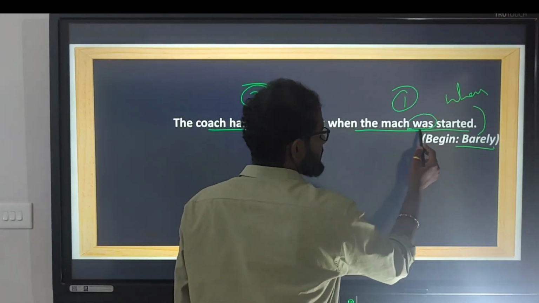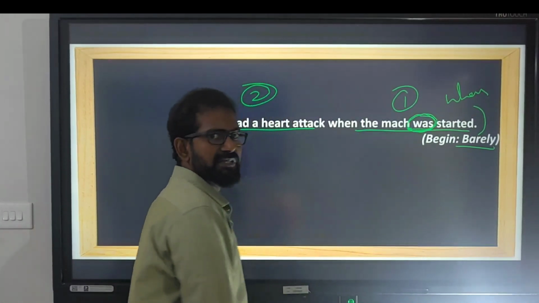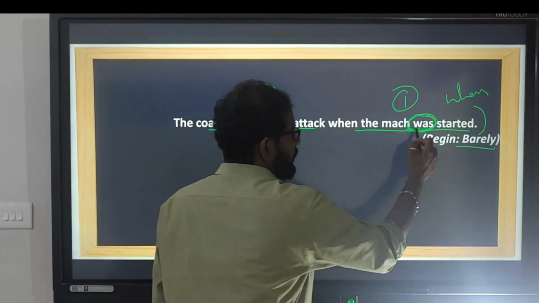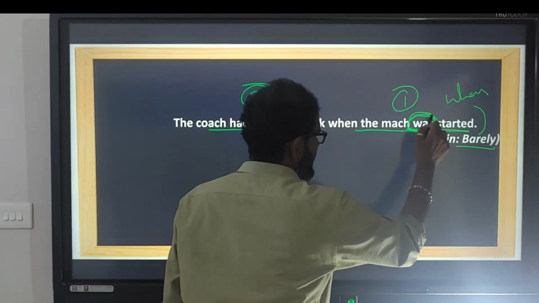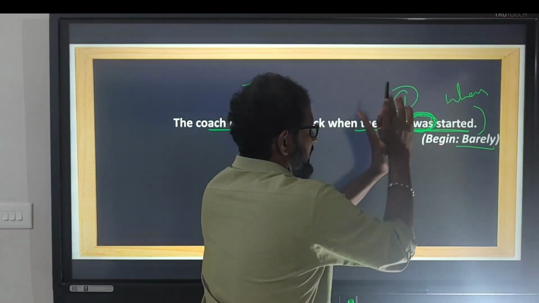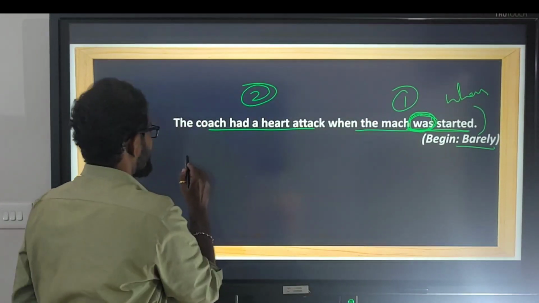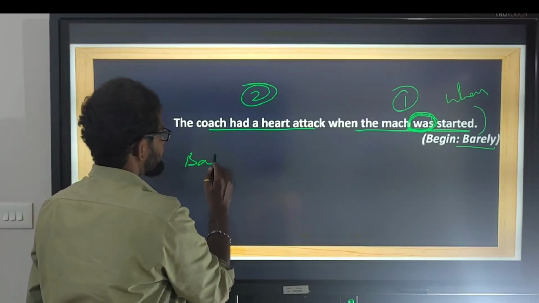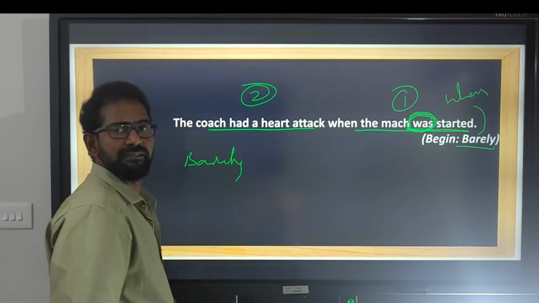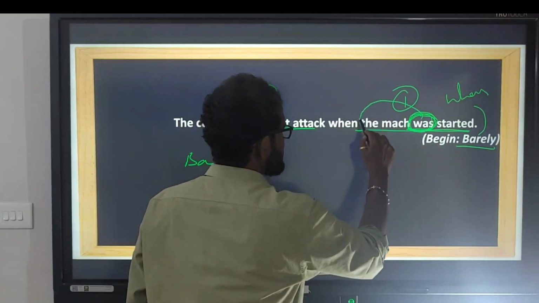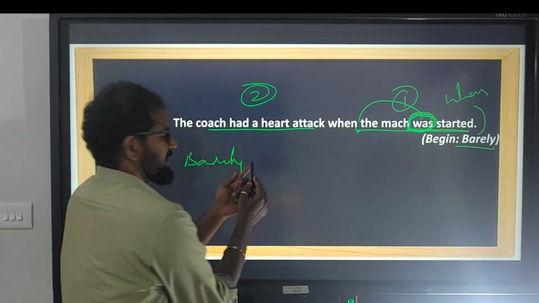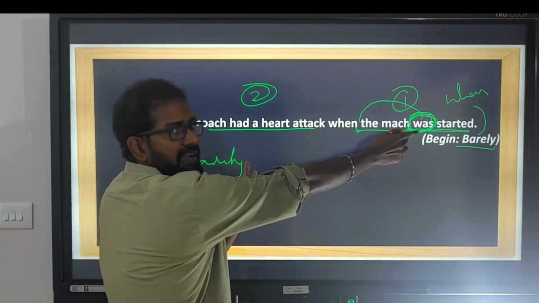Look here. Helping verb is given: the match was started. So we have a helping verb. We need to use the same helping verb. Let us write the answer now beginning with barely. Barely. Inversion. So the helping verb should come immediately after. What is the helping verb we have to use? Was.